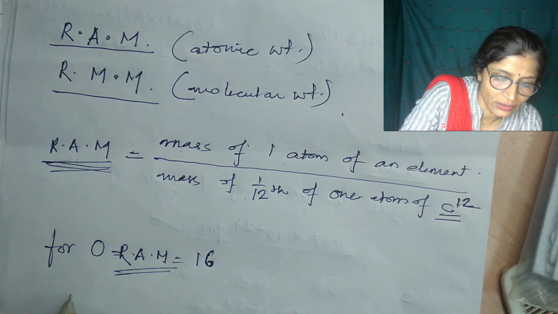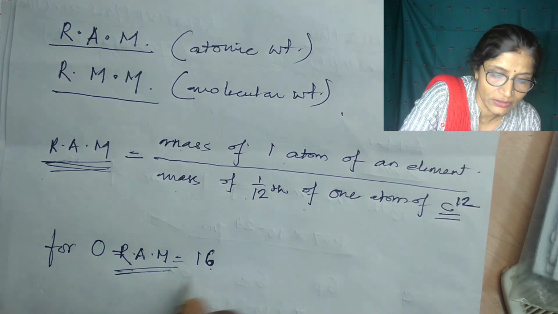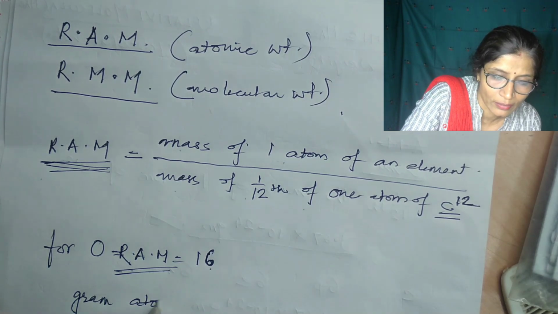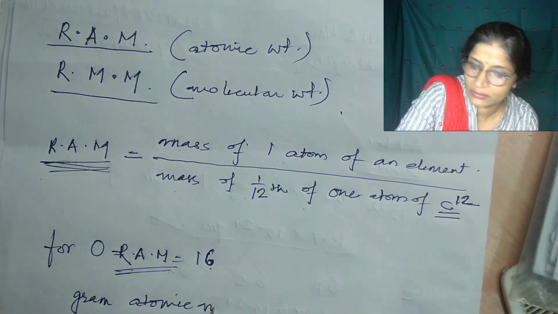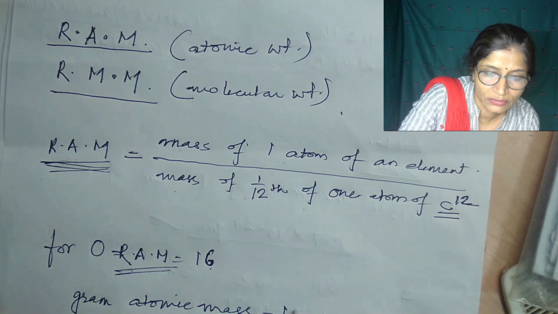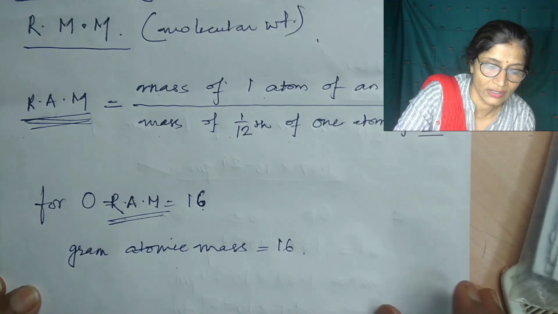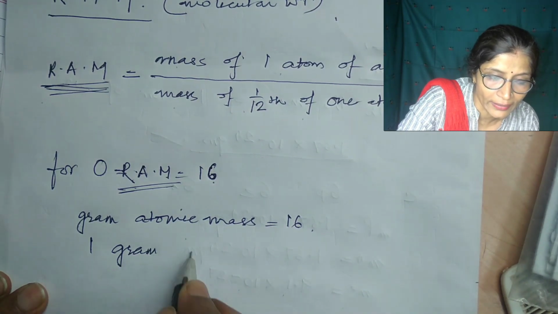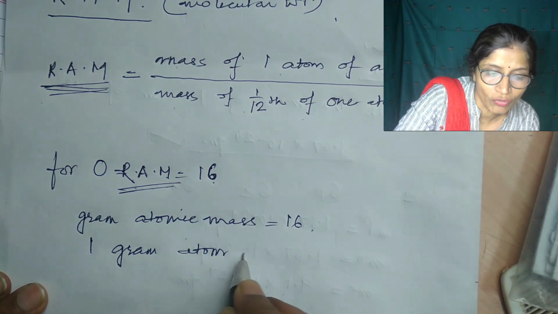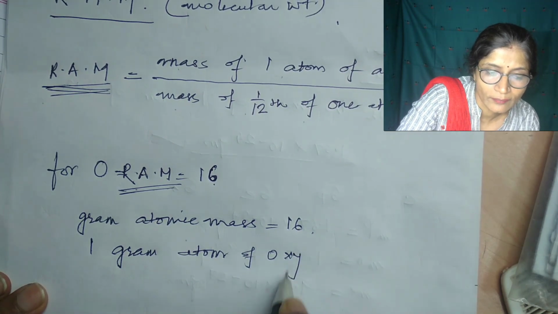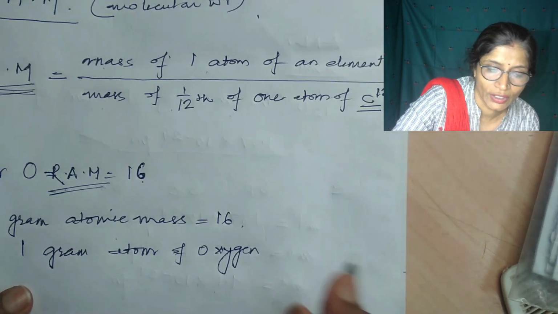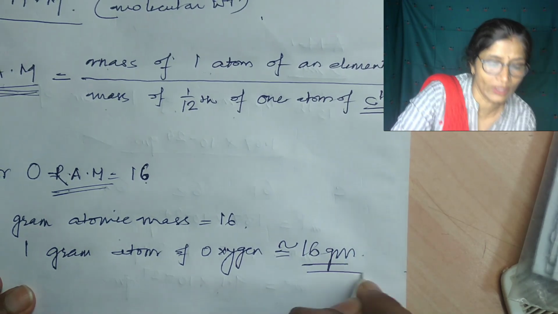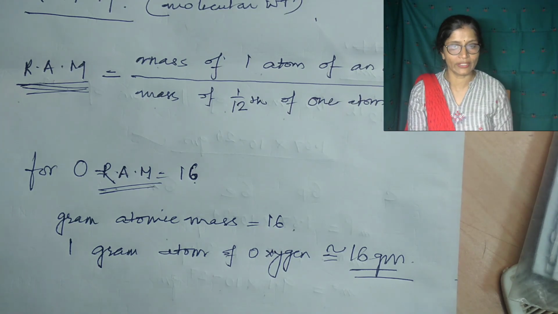Like oxygen, the relative atomic mass is 16, so its gram atomic mass is equal to 16. Or you can say that 1 gram atom of oxygen is equivalent to 16 gram.